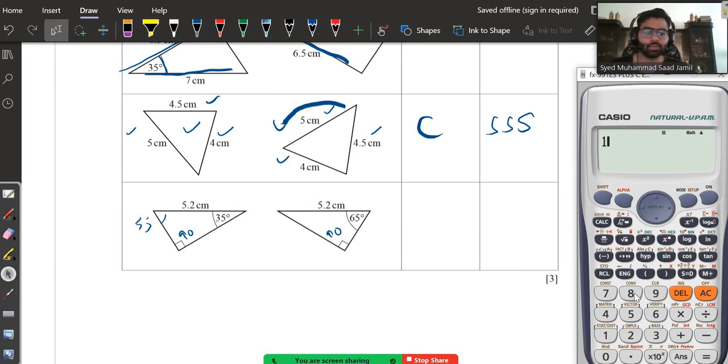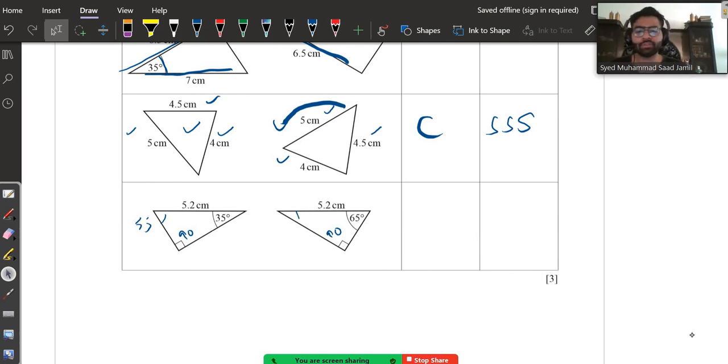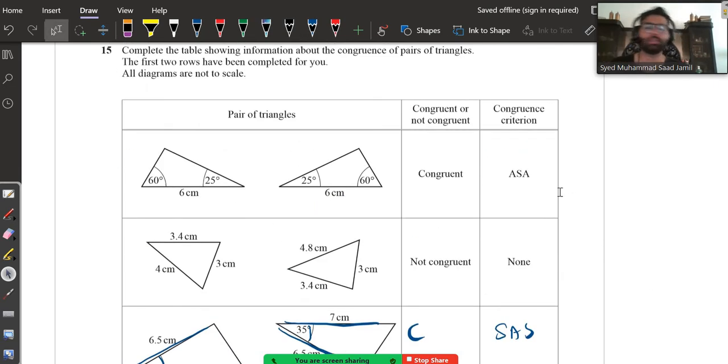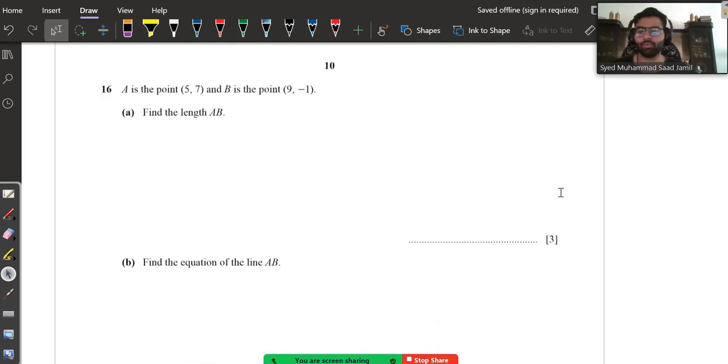And if I were to calculate the other angle on the other shape, it's going to be 180 minus 90 minus 65. It's 25 degrees. For a figure to be congruent, all angles should be the same. That's not the case over here. So this is not congruent. Reason being none. Basically, there is no rule or criteria that is applicable over here.